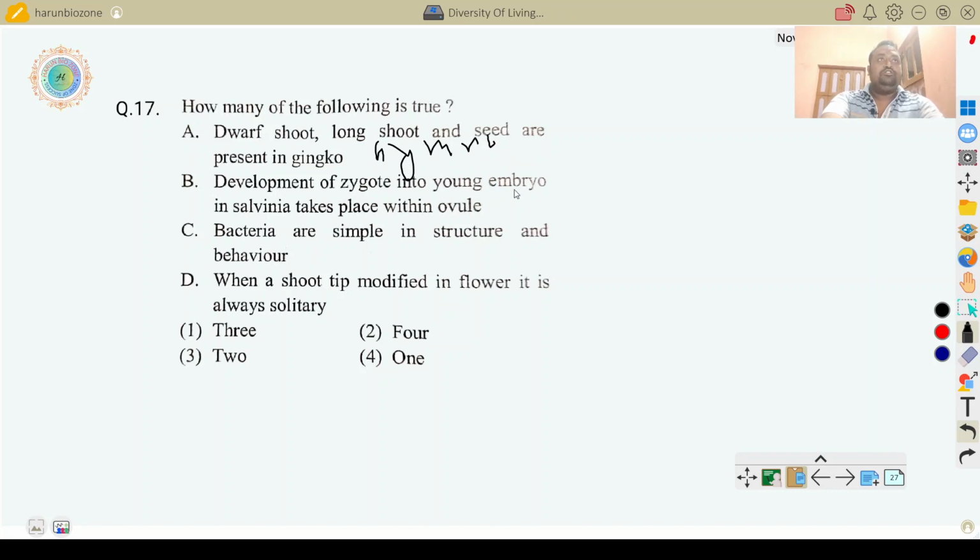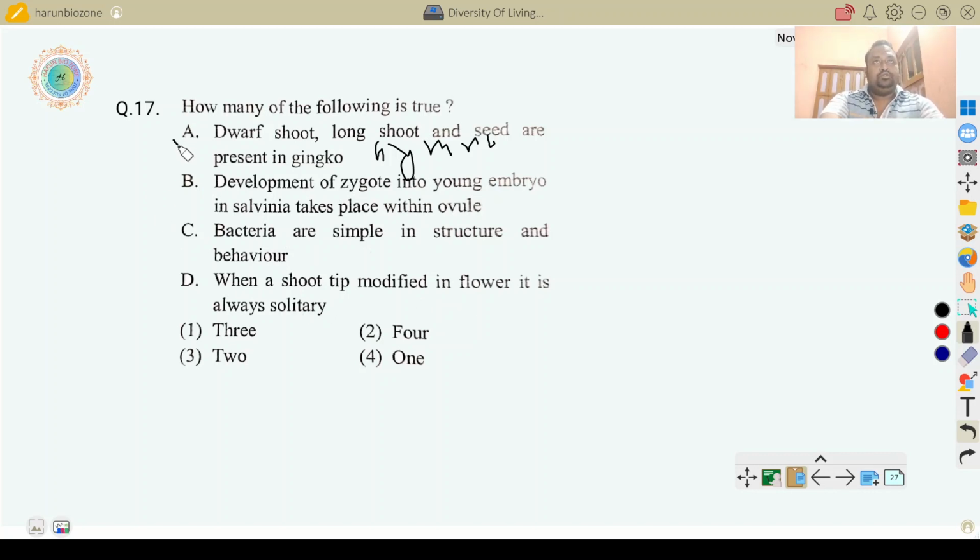Development of zygote into young embryo in Salvinia takes place within the ovule. The embryo develops within the ovary, not the ovule. Bacteria are simple in nature, structure and behavior. When a shoot tip is modified into a flower, it is always solitary. So here two options are correct.